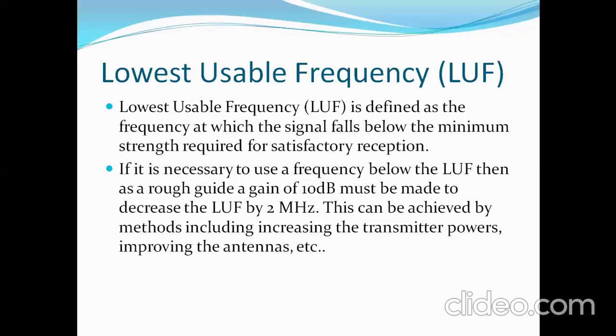Next, if you want a very low frequency, below the lowest usable frequency, you have to take a gain of 10 dB, which is to be made to decrease the lowest usable frequency to 2 megahertz. Why 2 megahertz? It goes into ground wave or surface wave propagation. This can be achieved by several methods, like increasing the transmitting power and improving the antennas.